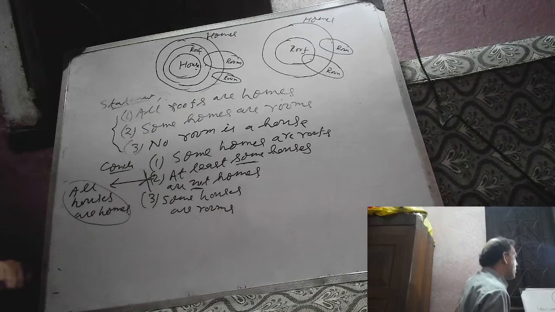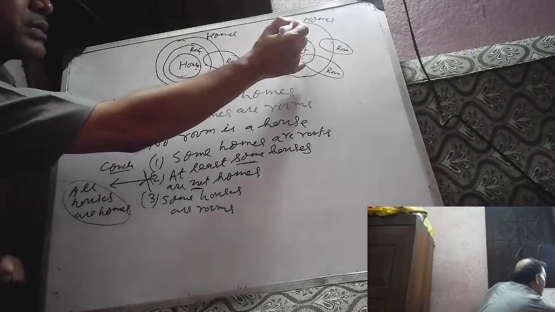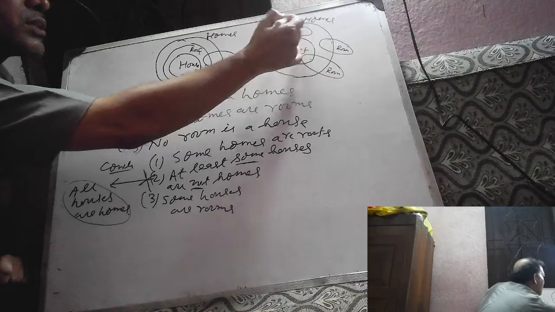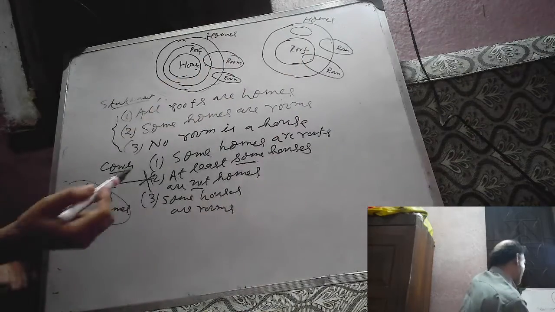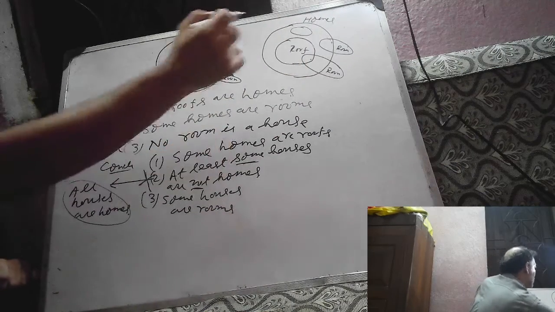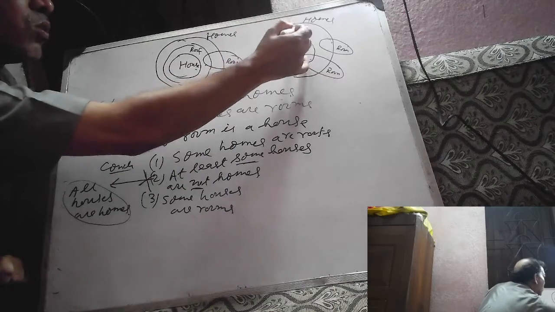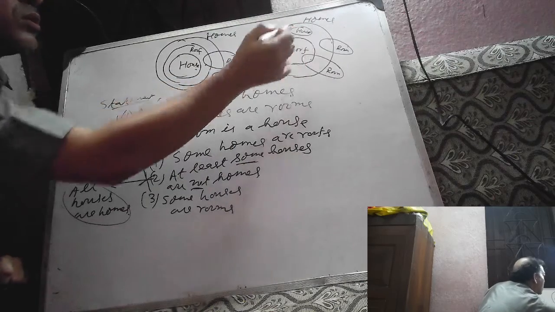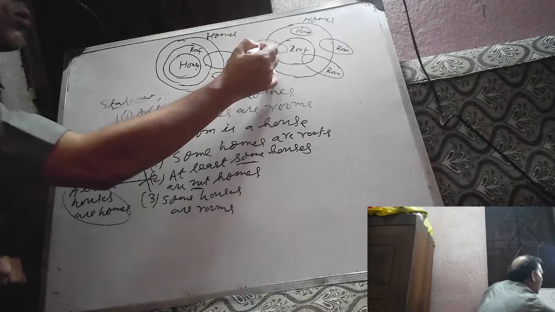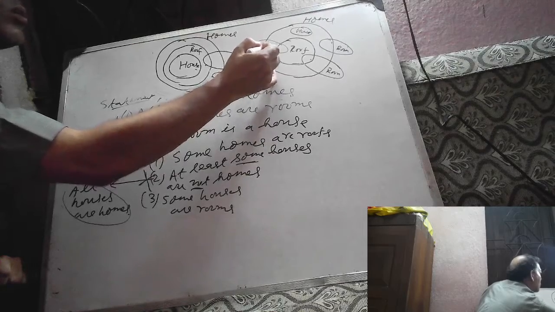So there will be no intersection between room and house. We can place room inside home. No room is a house, so we can place house inside home. This is a house. It is also correct. It is also house.